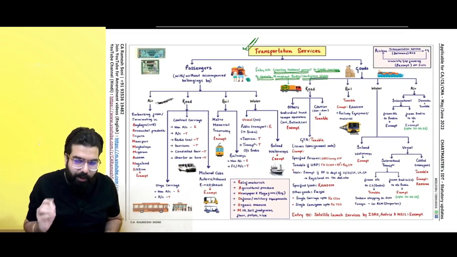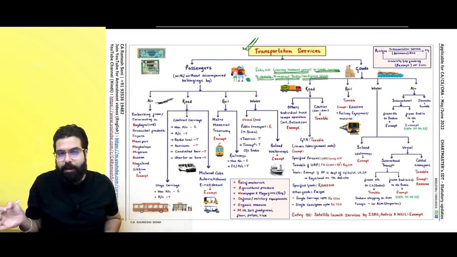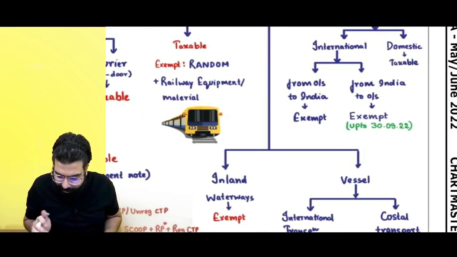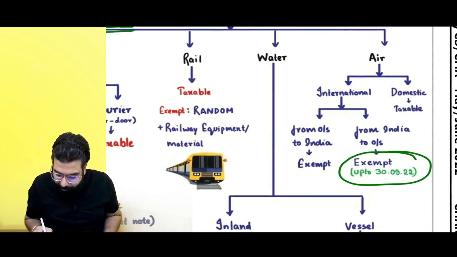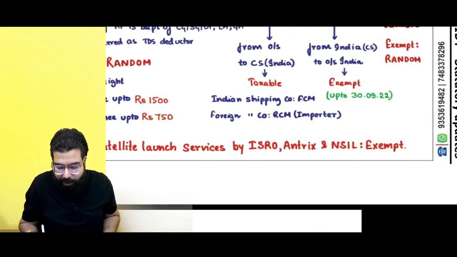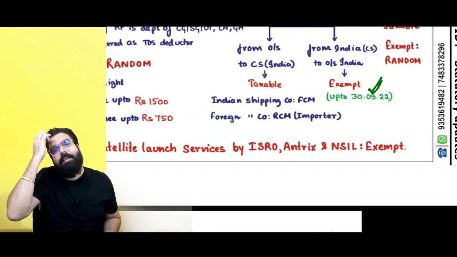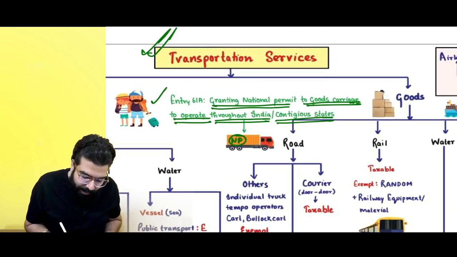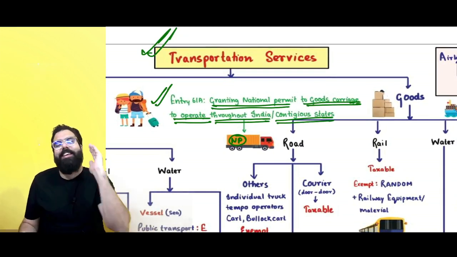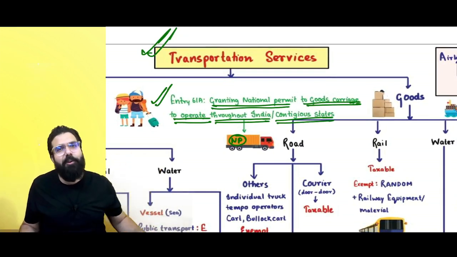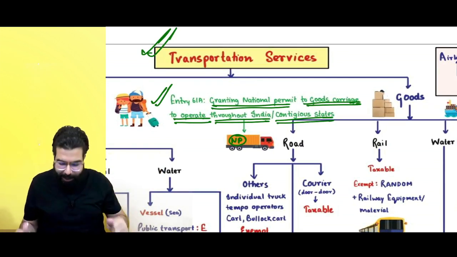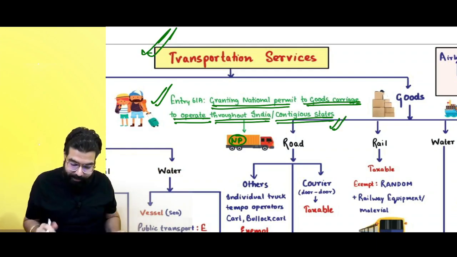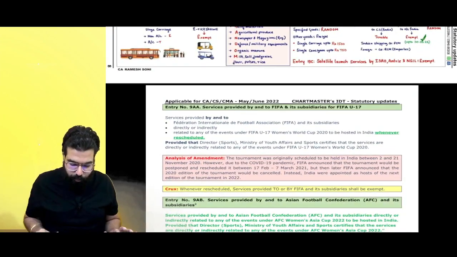So this is the transportation chart. If you have the chart book version 2, these are the changes you can make. Here it was exempt till 30th September 2021, now exemption till 30th September 2022. Here exemption was till 30th September 2021, now exempted till 30th September 2022. And entry number 61A is inserted saying national permit granted to a goods carrier to operate throughout India or in contiguous states, there will be no GST. Point is clear. These are the three changes in the transportation chart.